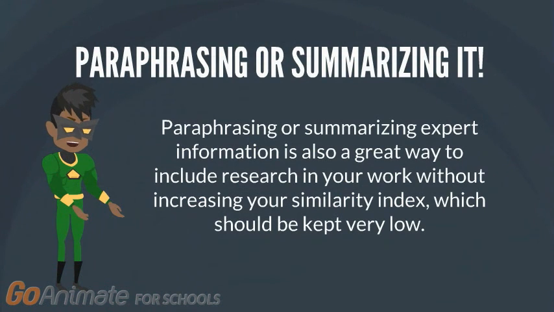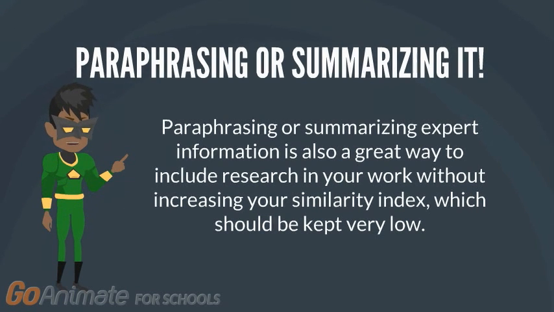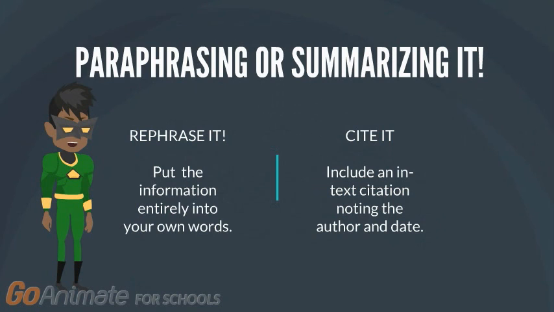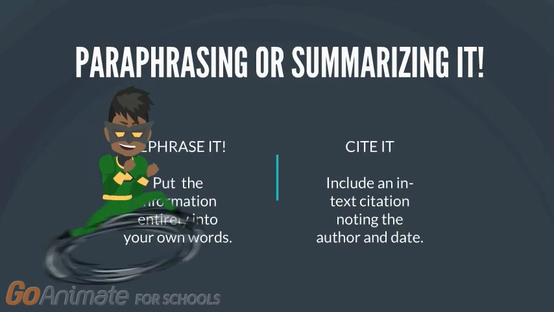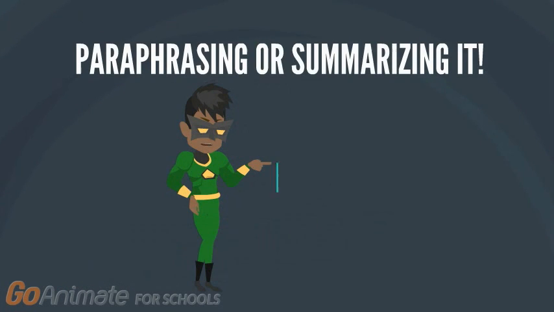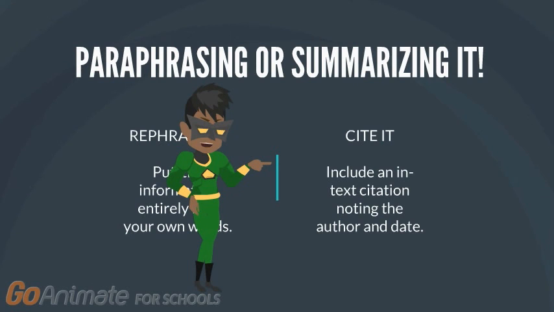Paraphrasing or summarizing expert information is also a great way to include research in your work without increasing your similarity index, which should be kept very low. When paraphrasing or summarizing information, rephrase it. Put the information entirely into your own words. Next, cite it. Include an in-text citation noting the author and date.